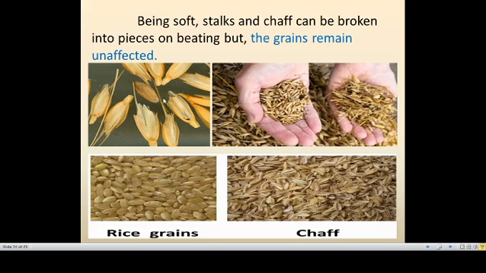While beating, the grains will be separated from the chaff, and the chaff and the stalks, that is the stem, will be separated. The grains are hard so they cannot be broken, but the chaff is soft. So by beating, the grains remain unaffected, but the chaff is separated from the grains.